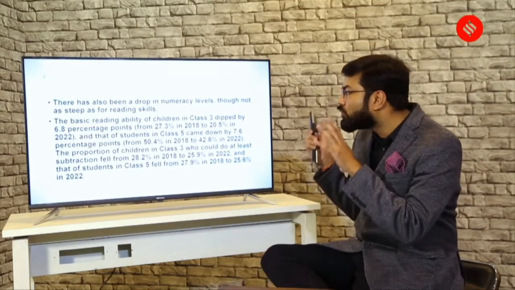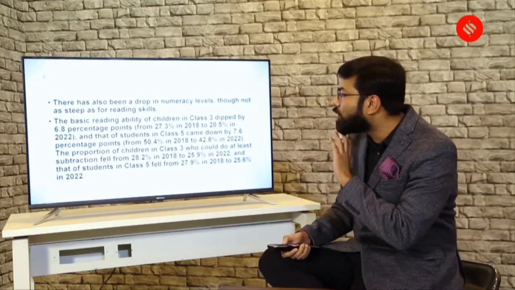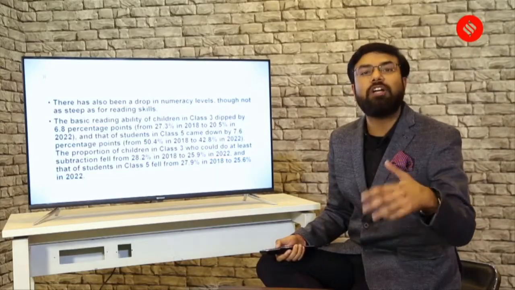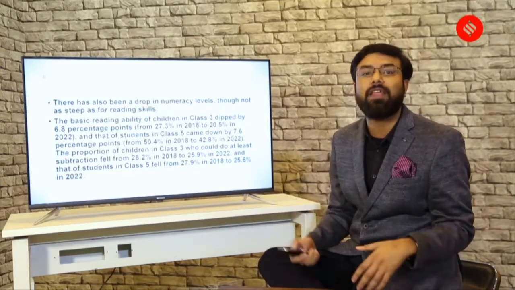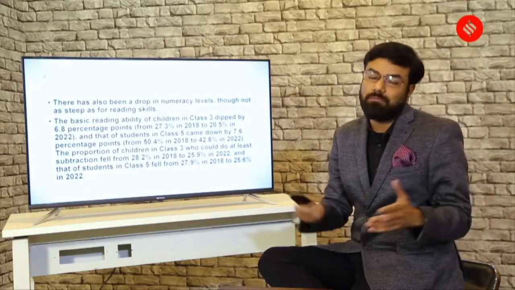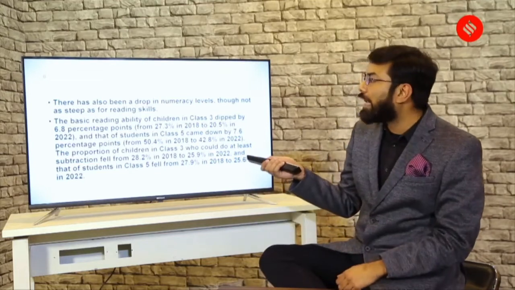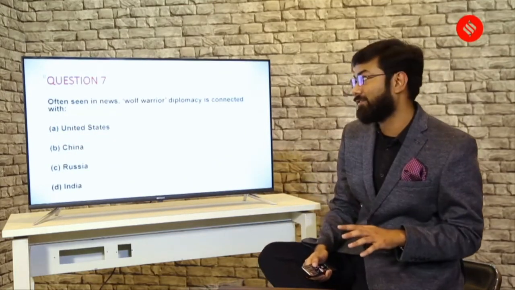You don't need to just dive into the numbers and start making notes. Just look at the trend, and that's all. Because even in your mains exam, you will not be able to reproduce as much as is written here. You just need to know what has decreased, what has increased, and probably why. So that's what you have to know. Now let's come to question number 7.